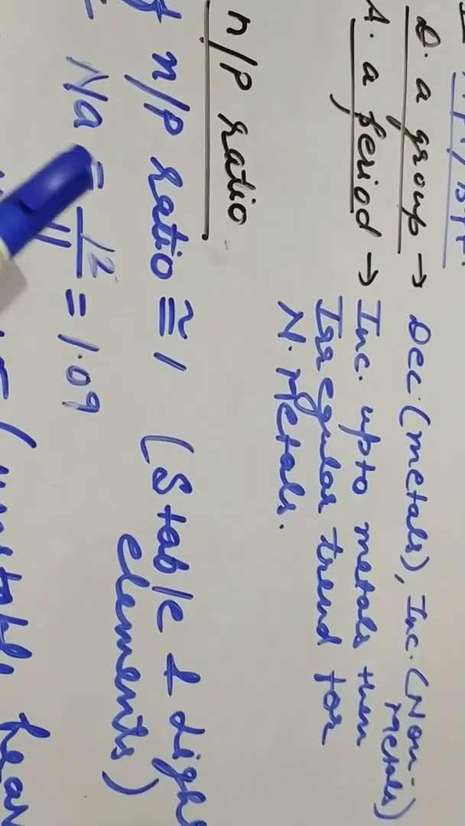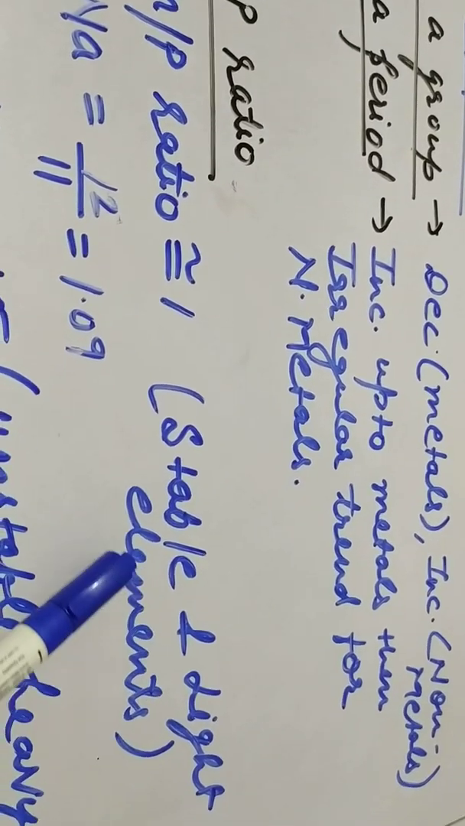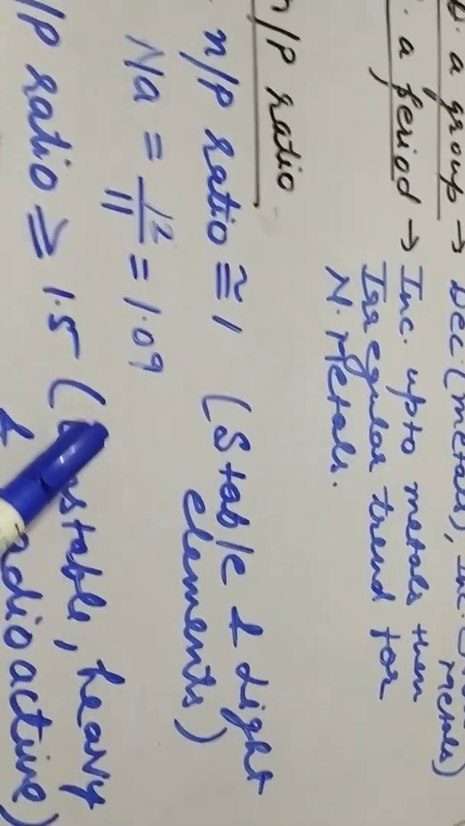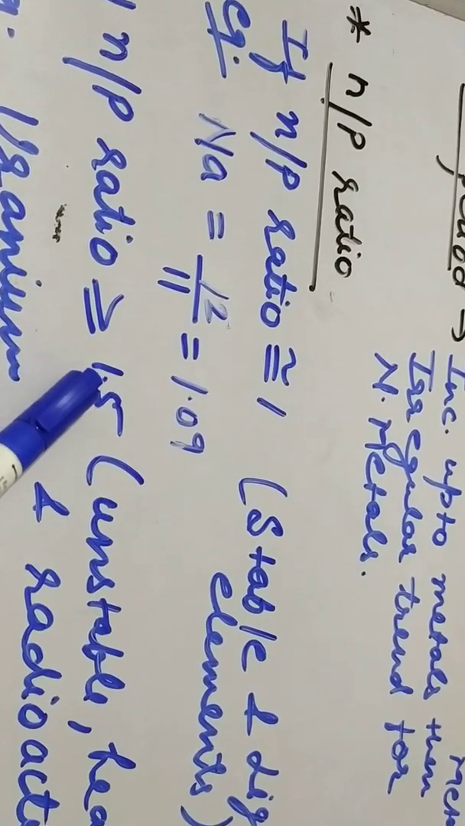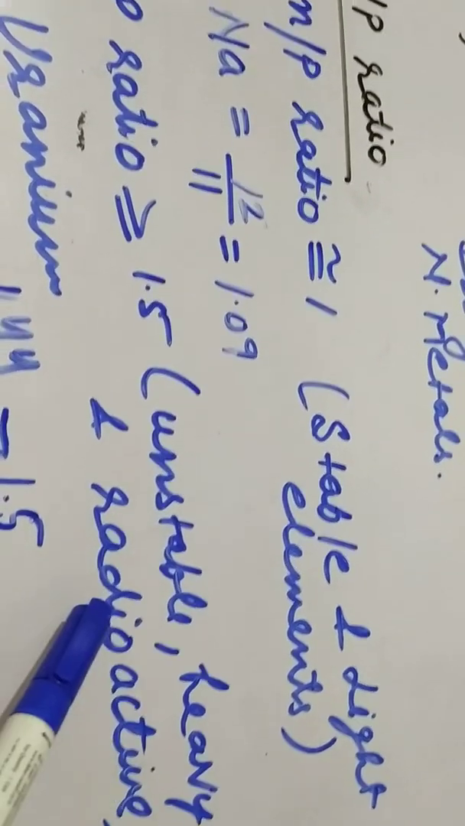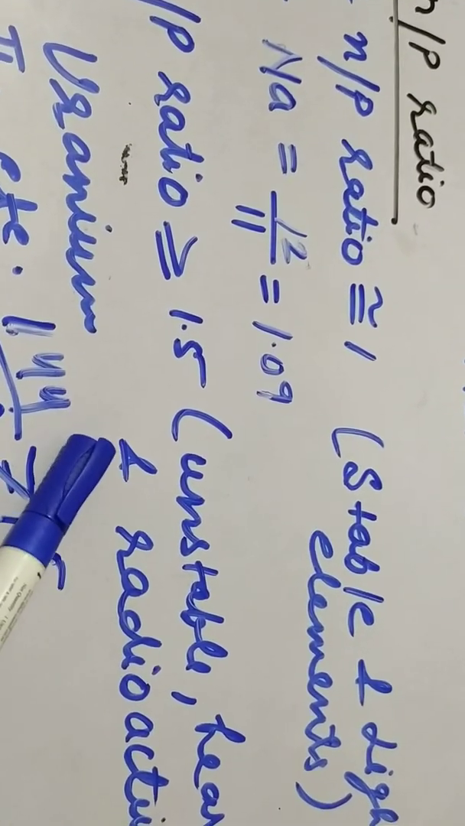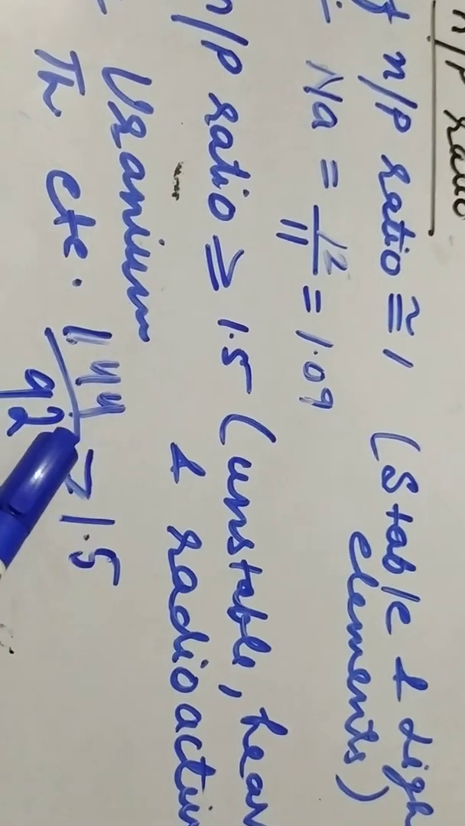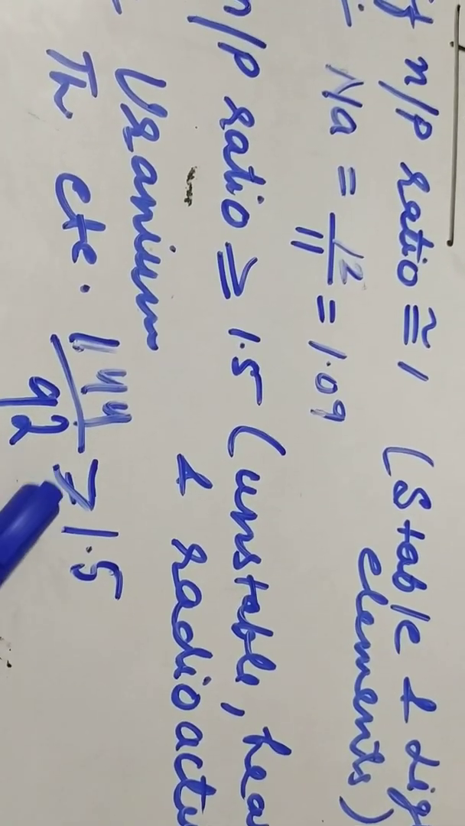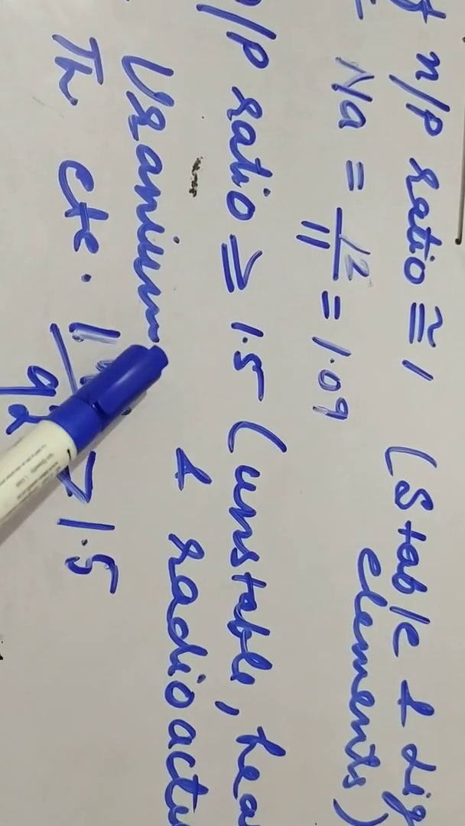So if any element's N by P ratio comes out to be equivalent to 1, then you can say that these are stable and light elements. But if N by P ratio comes out to be greater than or equal to 1.5, then you can tell that they are unstable, heavy and radioactive elements. Like here I have shown uranium. Uranium has number of neutrons as 144 and protons as 92. And if we calculate, it will come out to be greater than 1.5. So uranium is a radioactive and unstable element.